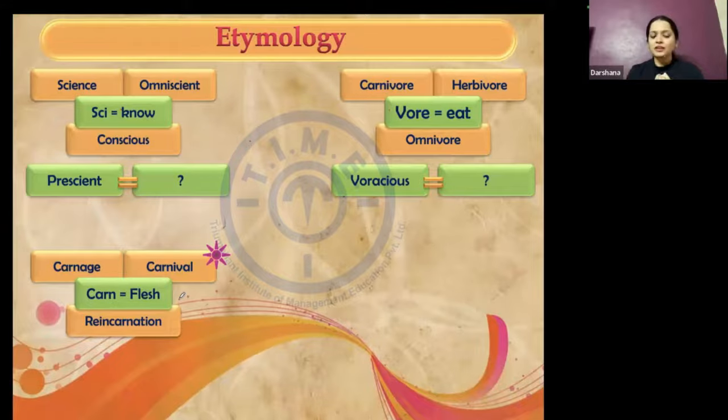Okay. What is reincarnation? Rebirth. Correct. So somebody asked me, is etymology a prefix or a suffix? Etymology essentially is a combination of all three. When we talk about the structure of the word, we will see how it is a structure of all of these things. Yes. And what is carnival? Flesh eating festival. Okay. All right.